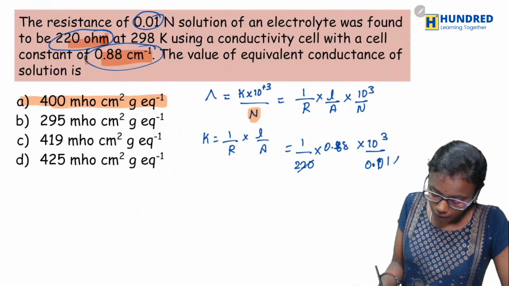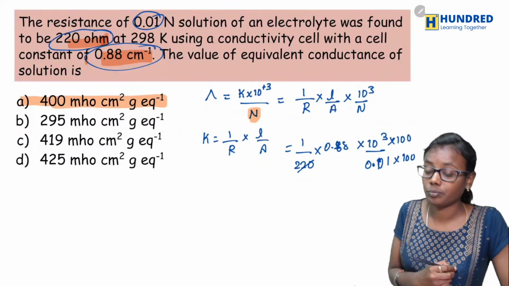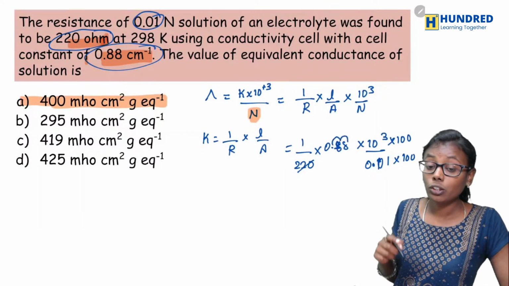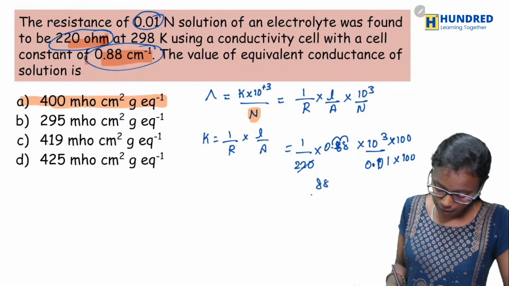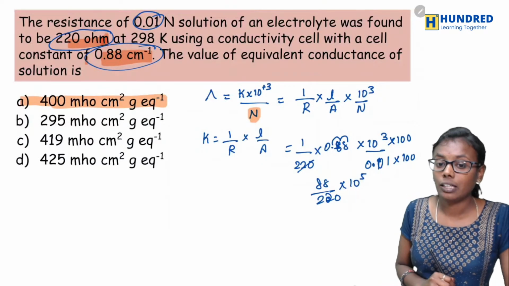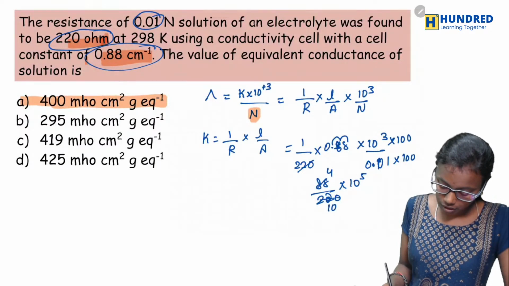Okay, so into 100 into 100. So therefore it would be 88. So 88 by 220, into 10 power 5.